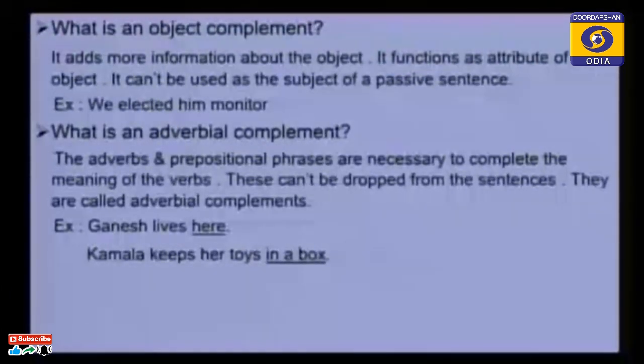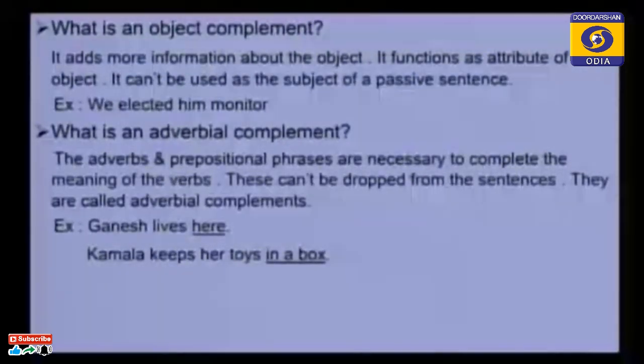So here, after the word elected, him is used, and him is a pronoun used as an object, but monitor is a complement. We elected him monitor, and here him is an object. It needs another word. After him we need another word to complete the sentence.